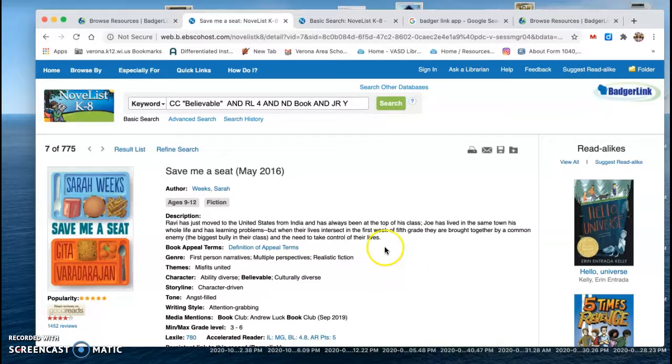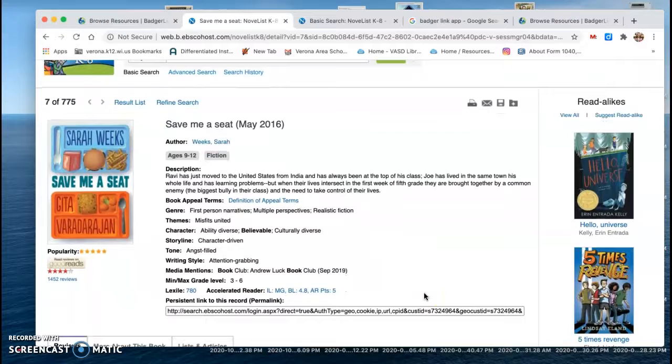Now remember, readers, this is not a source to get books. This is a source to get book recommendations. So the way you would use this is you would narrow down your choices from the thousands of books that are out there, and you would write down your choices, and then you could go to your school library catalog in Destiny and search for the book and put it on hold.